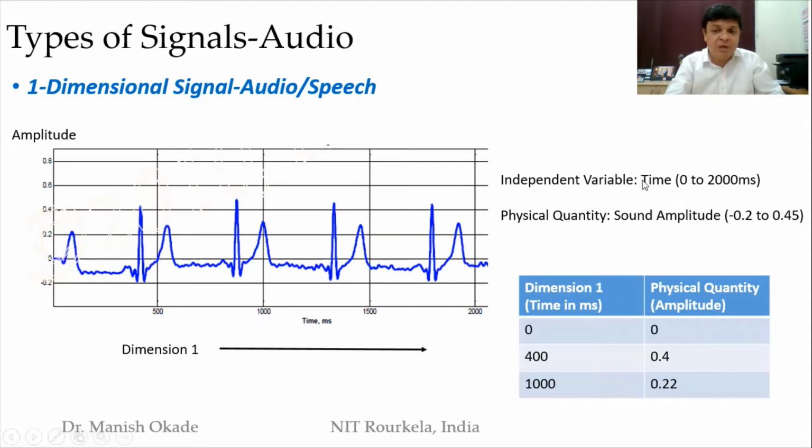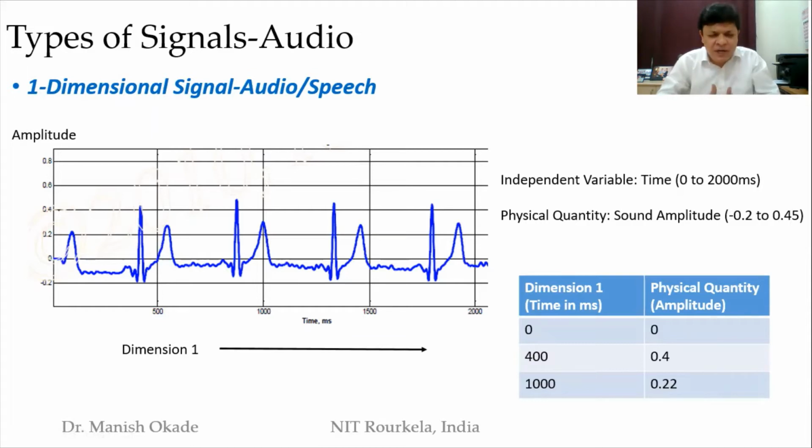So the independent variable here would be time. We have plotted from 0 till 2000 milliseconds, and the physical quantity is the sound amplitude, which is varying between 0.2 and 0.45. Here I have just put this in a table format to discretize it and give you an example. If you could see, the dimension is time in milliseconds, and at 0 the physical quantity, that is the amplitude, is 0. Next, at 400, we could see that the amplitude is 0.4, somewhere here. Next, at 1000, we could see that it is 0.22. So this is a typical one-dimensional signal which we refer to as audio speech.